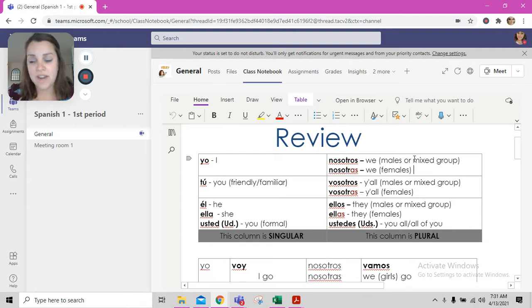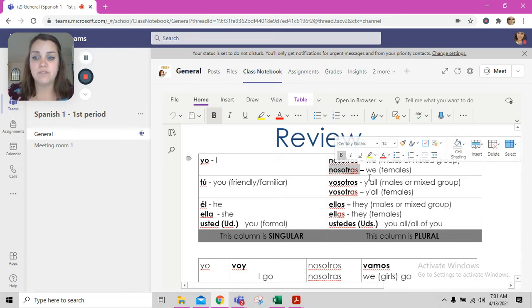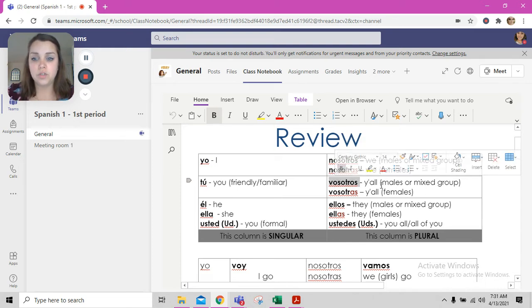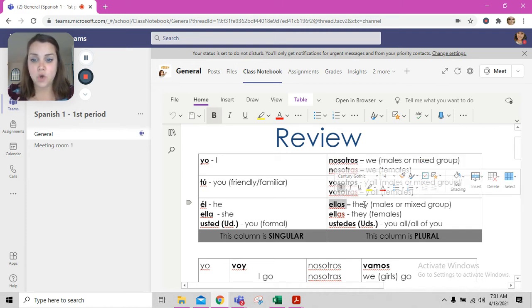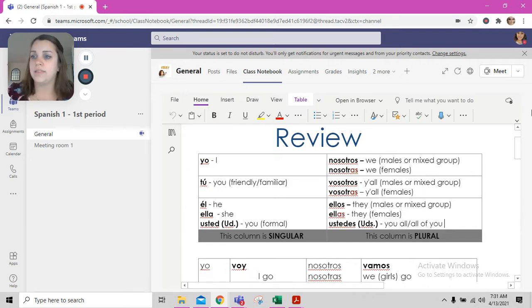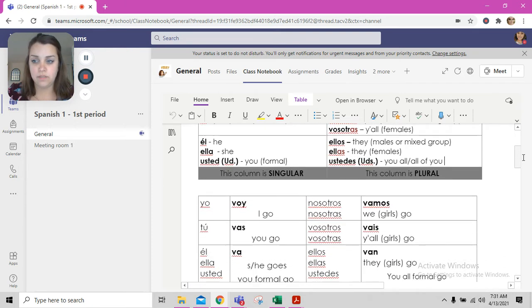On the right-hand side, we have nosotros. Nosotros means we, males or mixed group. Nosotras means we, females. Vosotros means y'all, males or a mixed group. Vosotras means y'all, females. Ellos means they, males or a mixed group. Ellas means they, females. And ustedes means you all or all of you, depending on how you want to look at that. All right, so those are all of our subject pronouns.